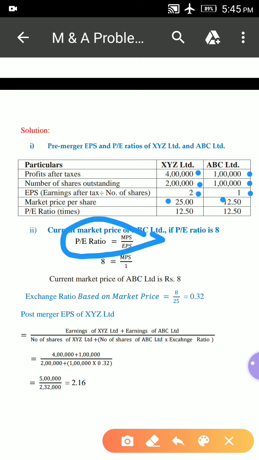PE ratio means MPS divided by EPS. What is the MPS here? Sorry, the MPS is 25 rupees for XYZ Limited. And EPS is 2.